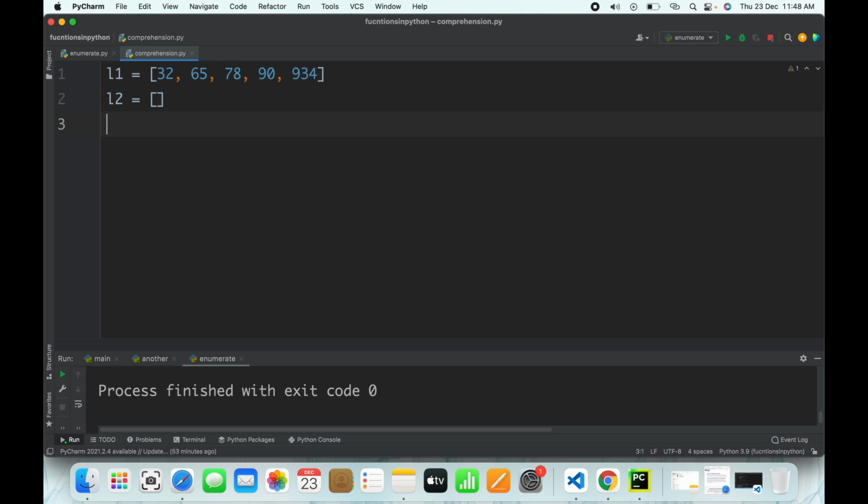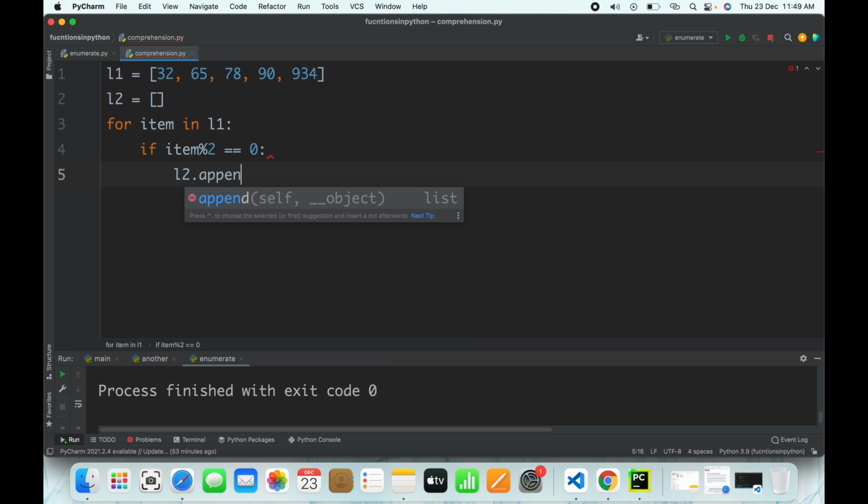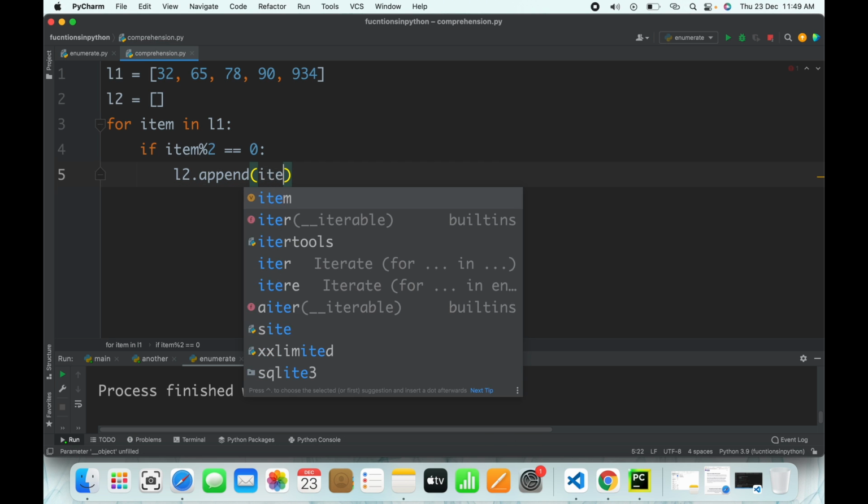Then I'll write for item in L1, if item % 2 equals to 0, then L2.append(item).